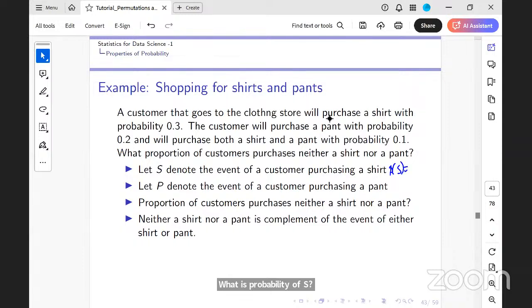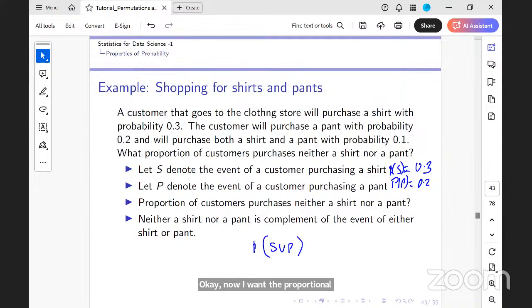If S is the event of purchasing a shirt, what is the probability of S? It's given to you: 0.3. The probability of P? 0.2. Now I want the proportion of customers who purchase neither a shirt nor a pant. So what is the probability of S union P?